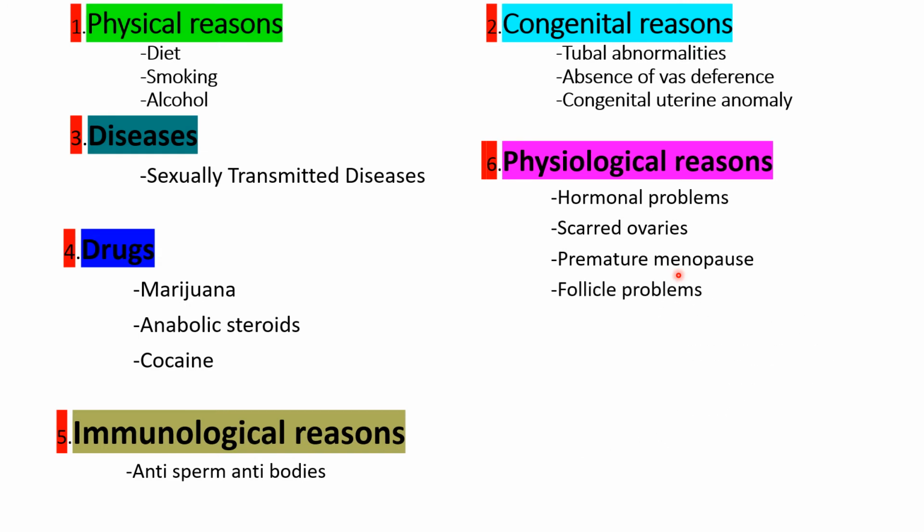Another reason is follicle problems. Here, unruptured follicle syndrome: follicles have developed, and the secondary oocyte is present in the Graafian follicle, but rupturing of the Graafian follicle does not take place. In that case also, infertility problems occur. Another reason is polycystic ovary syndrome. Some kinds of cysts are formed in the ovaries, which causes the egg not to be released.